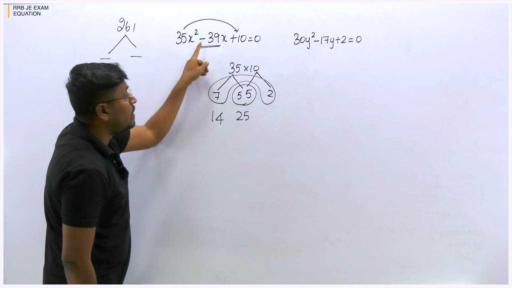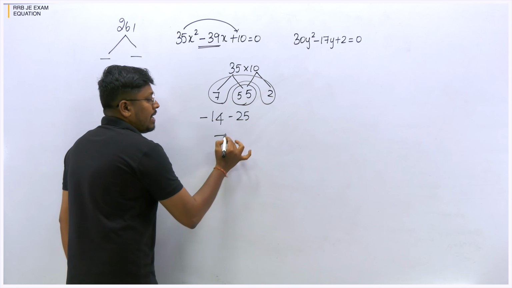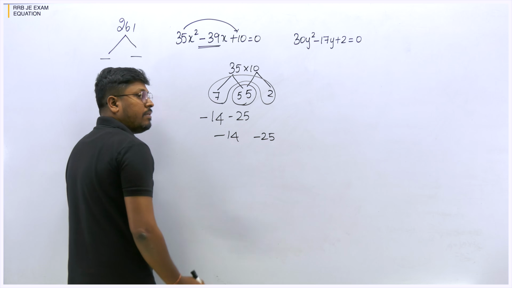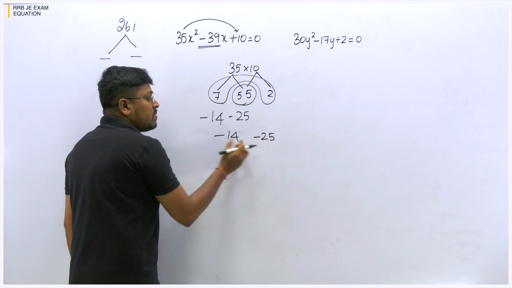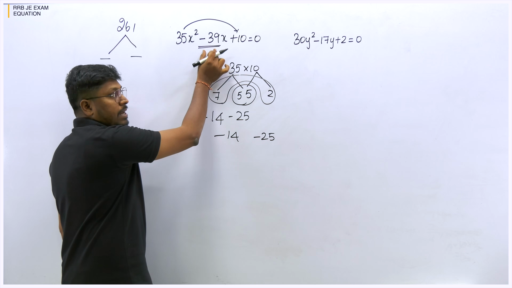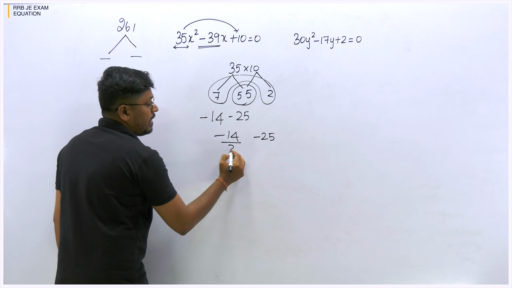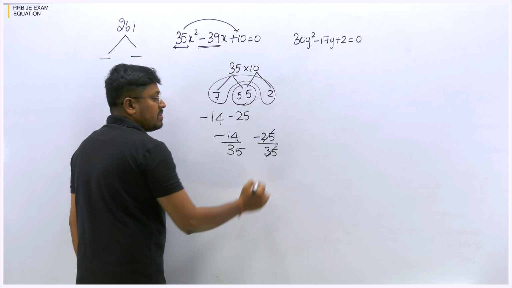But our target is to get minus 39. So minus 14 and minus 25. When you multiply minus 14 and minus 25, the result will be this number in a positive way. When you add these two numbers, the result will be minus 39. Before x square, we have a constant of 35. So divide by 35, divide by 35. So now we can cancel this on 5 table.